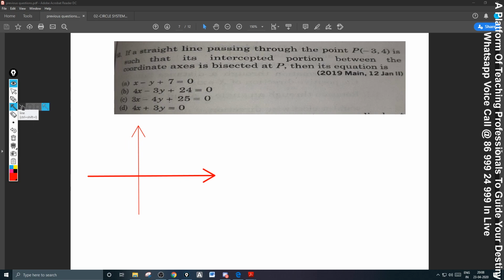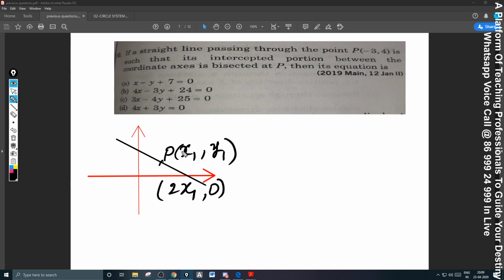See, a line is there. This is the line. And this line is bisected at a point, let me say P(x1, y1). I am giving you the concept to write the answer directly. Because it is the midpoint of this line segment, the x-intercept becomes 2x1, that is double the x coordinate. Y-intercept becomes 2y1. So you got both now.